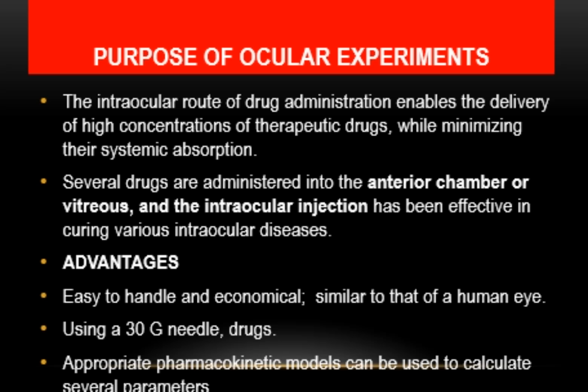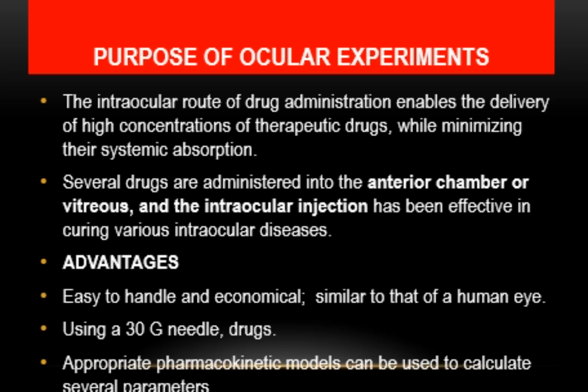What are the advantages? Advantages are that these animals are easy to handle, they are human friendly, and they are not so expensive, so it is also economical. Furthermore, their physiology is very much similar to that of the human eye. A larger size of gauge needle can be used.